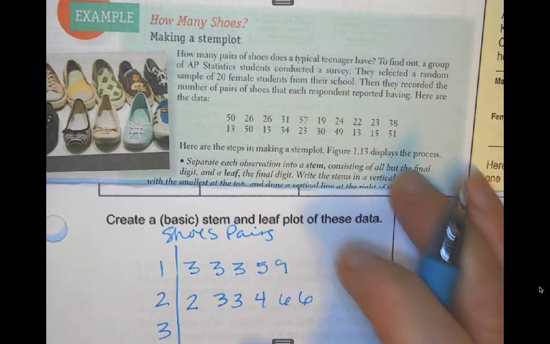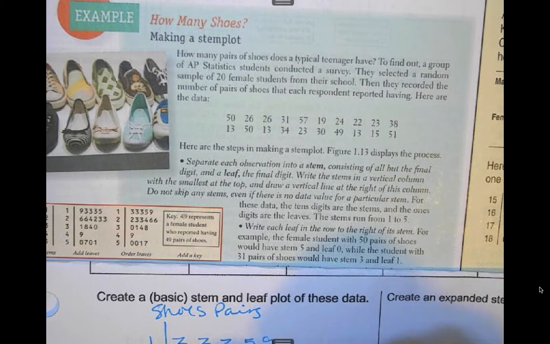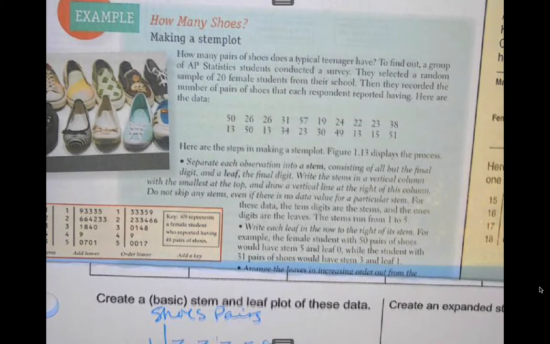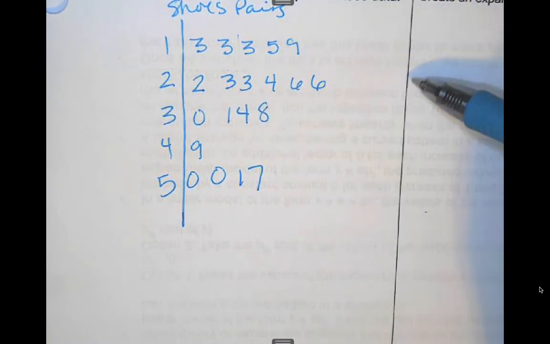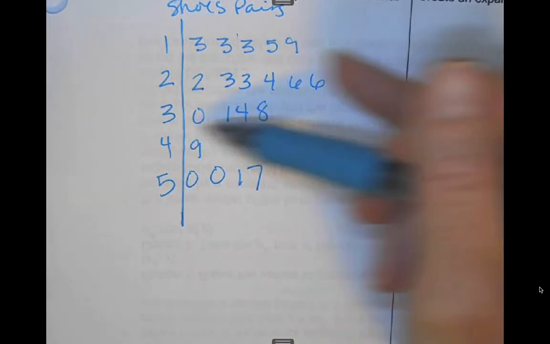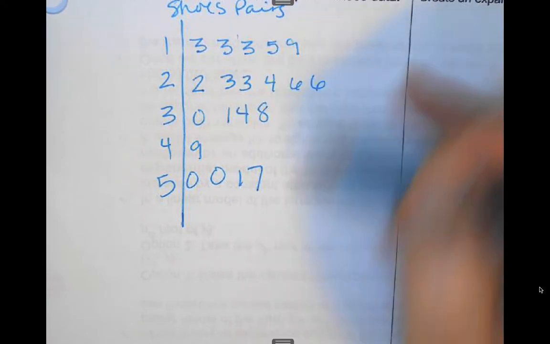All right, and then I would keep going there. Sometimes kids have it. I'm just going to copy the one here because I know it's done correctly. Okay, a couple things you want to notice here about what I'm trying to do. I'm trying to keep this spacing here lined up, okay? Again, I'm trying to keep this spacing here lined up. I don't want to stretch out any of these rows here. I don't want to squish any of these rows together, okay? I want to be able to see what's going on here.